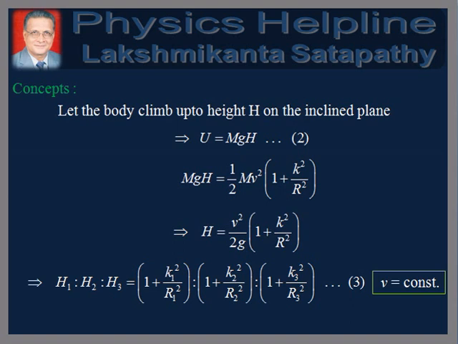Since v is a constant, we have h1 is to h2 is to h3 equals 1 plus k1 square by r1 square is to 1 plus k2 square by r2 square is to 1 plus k3 square by r3 square.